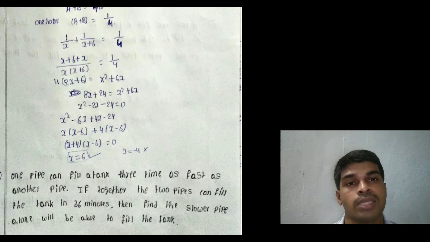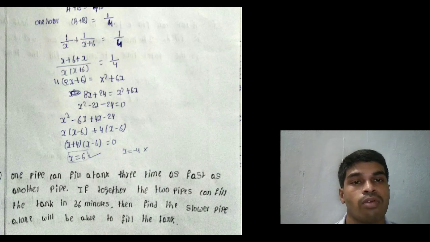Cross multiply: X plus 6 plus X equals 1 by 4. By cross multiplication, 4 into 2X plus 6 equals X square plus 6X. That equals 8X plus 24 equals X square plus 6X. X square minus 2X minus 24 equals 0.